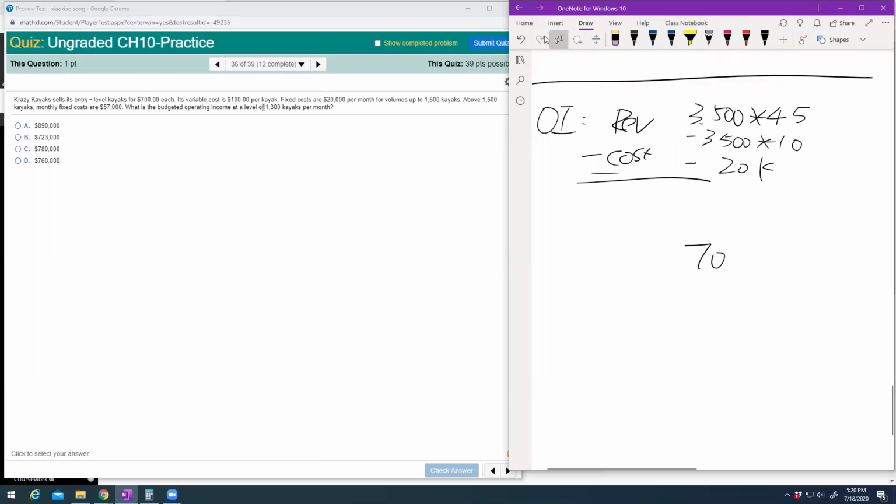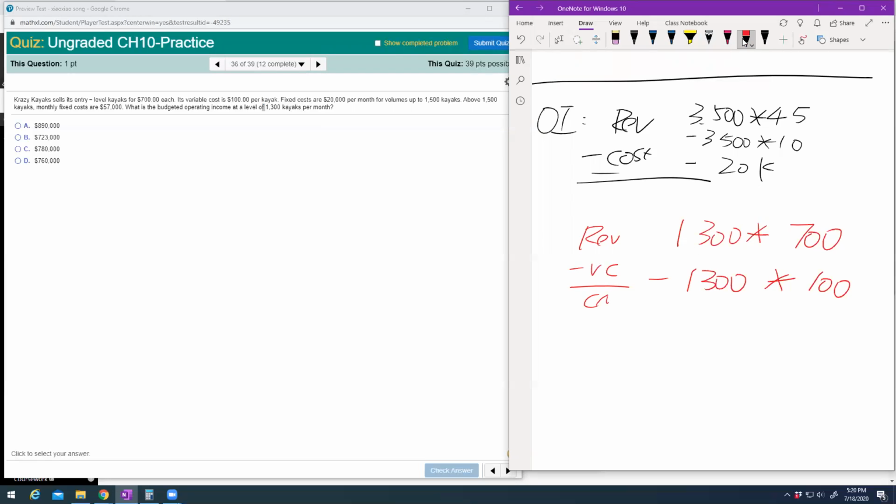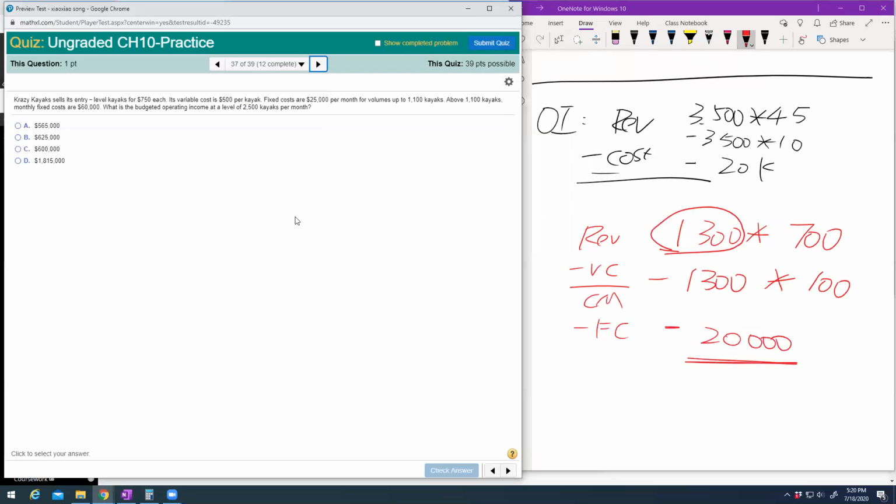Okay, now your volume is, if I do this, I'm not going to do it. It will be 1,300 times 700 minus 1,300 times 100. This gives you revenue minus variable cost, and gives you contribution margin minus all the fixed cost. Your fixed cost now is still 20,000 because your volume of 1,300 is within the range of 0 to 1,500. So it will still be 20,000. Next one.